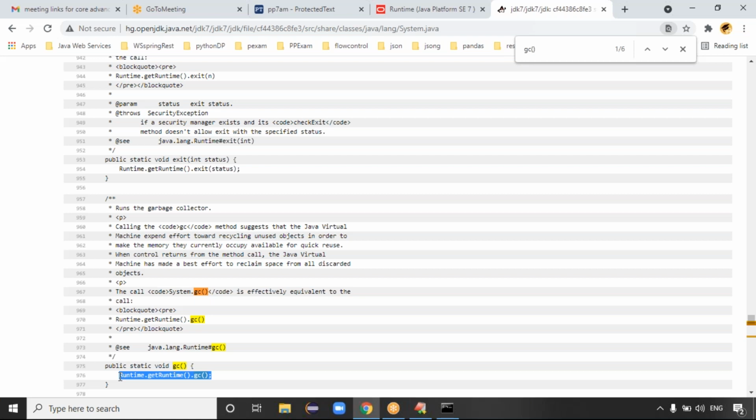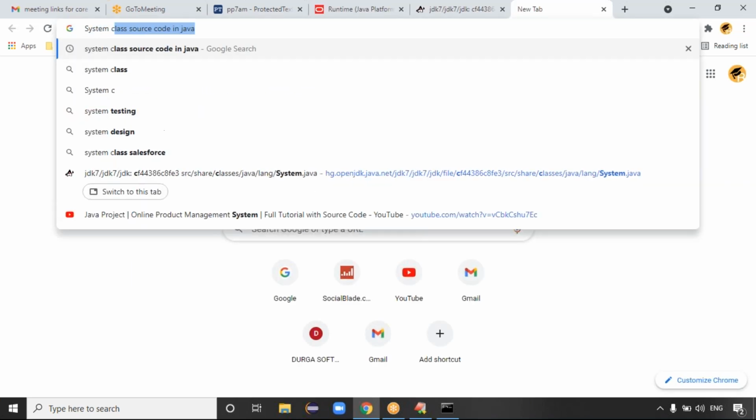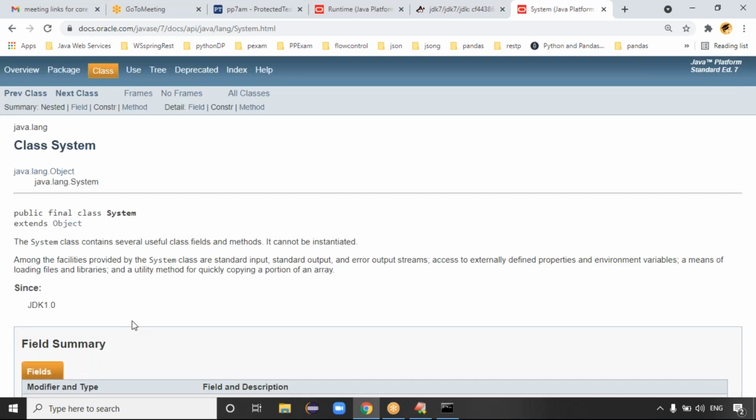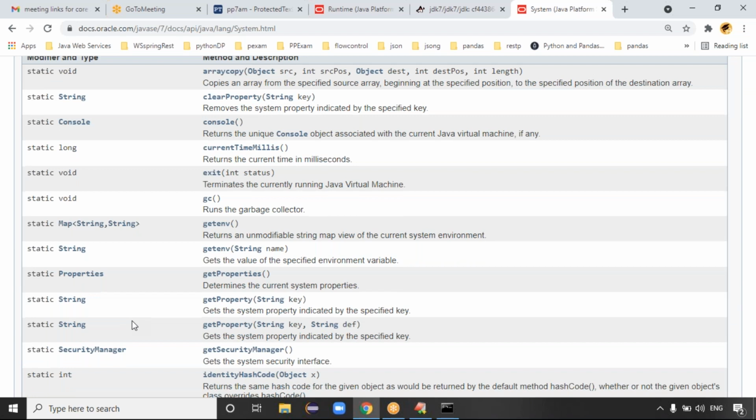Even though System.gc is a convenient approach compared to using a Runtime class object, System.gc internally calls Runtime.gc only. Which one calls the garbage collector directly? If you want to check the API documentation, previously we checked the Runtime class API. Now we are checking the System class API, going to the gc method.